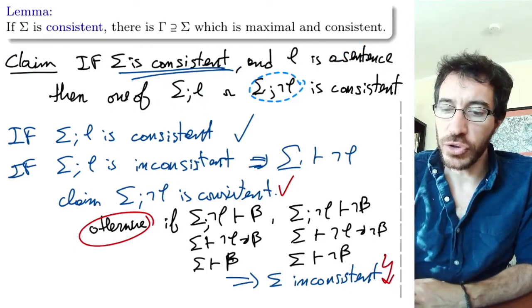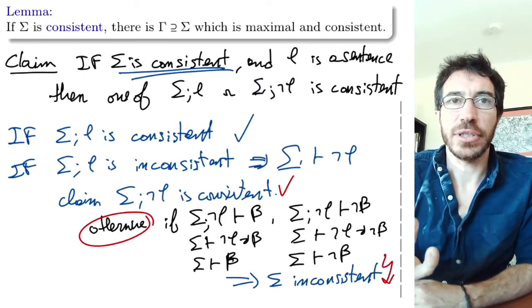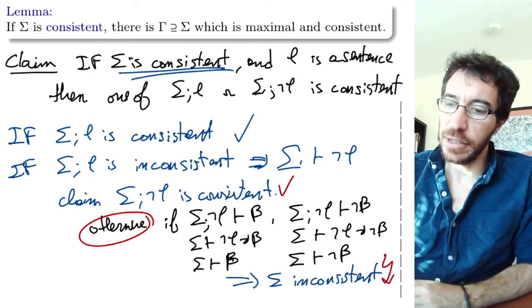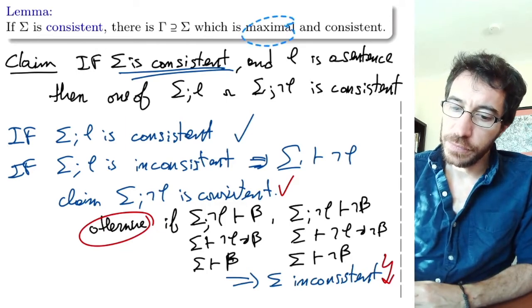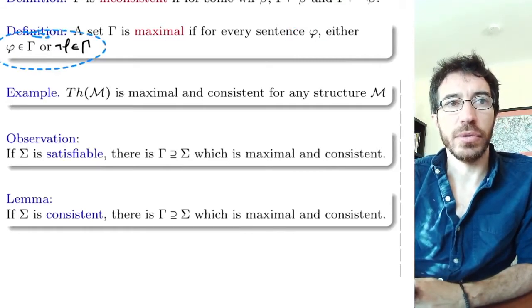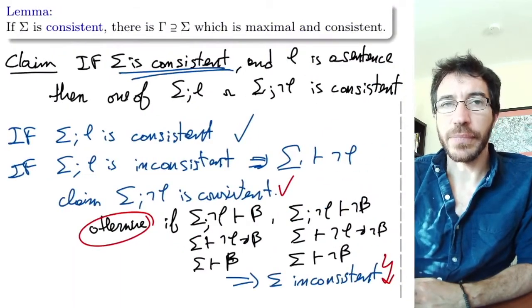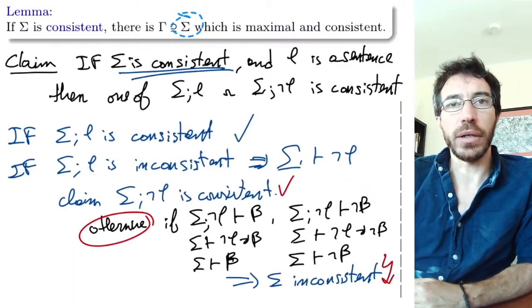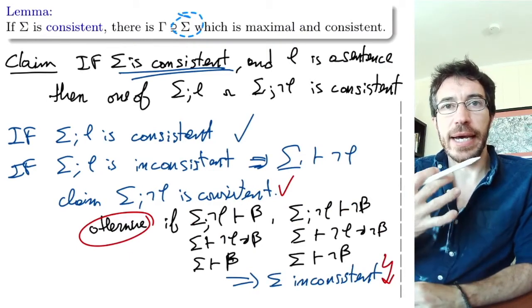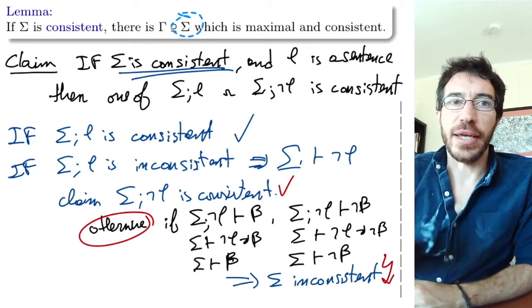Now, what is it that we want to show? We want to show that if you're consistent, then there is an extension of you that is maximal and consistent. So how do you prove this? How do you finish the proof? To be maximal means that for every sentence phi, one of the two must be in gamma. So what are we going to do? We're going to start with sigma, and now we're going to go through all the sentences one by one. We're going to put them in order, and we go through each of them, and we add either the formula or the negation into the set so that we stay consistent.